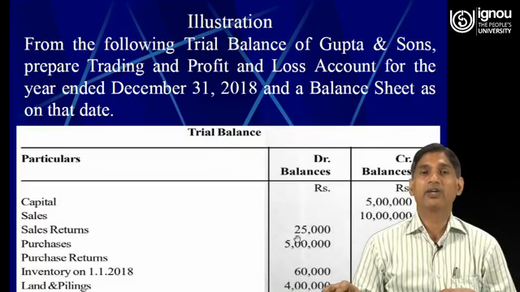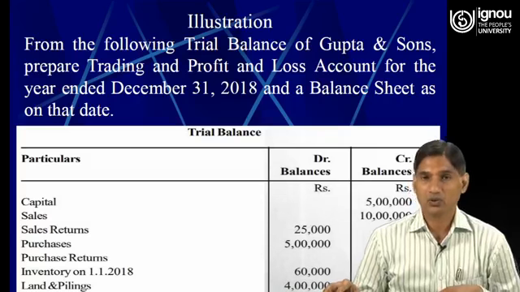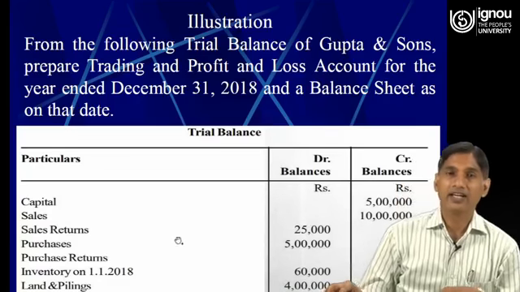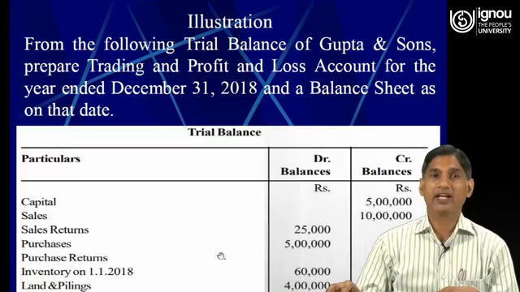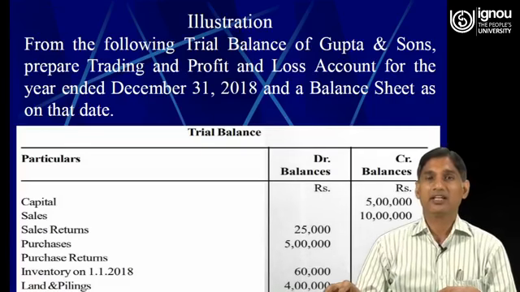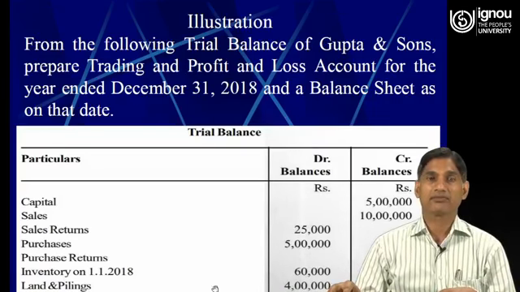Sales return 25,000, purchases 5 lakhs. So sales always has a credit balance, whereas purchases has a debit balance. Purchase returns 15,000. So sales return has a debit balance, whereas purchase returns has a credit balance.